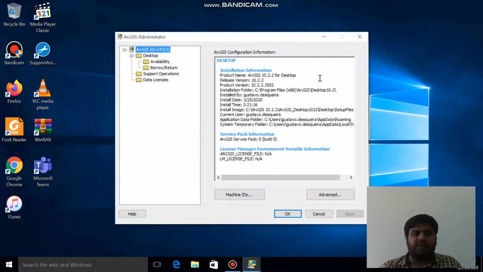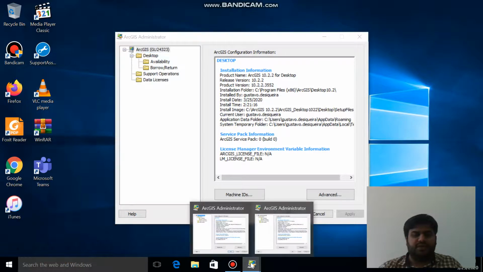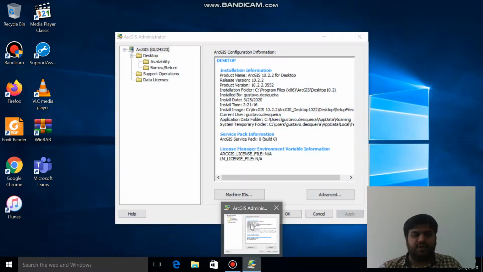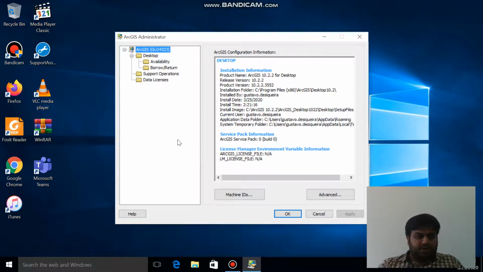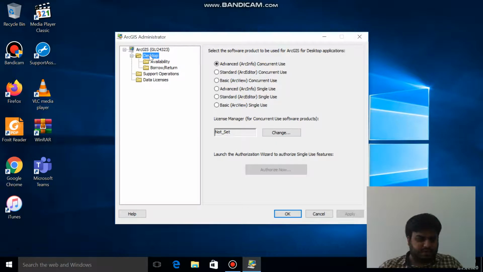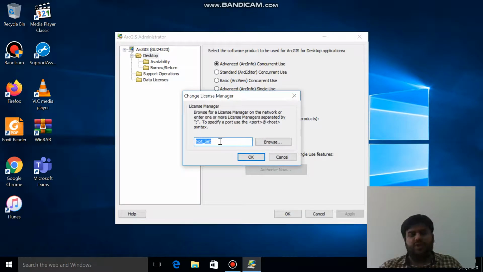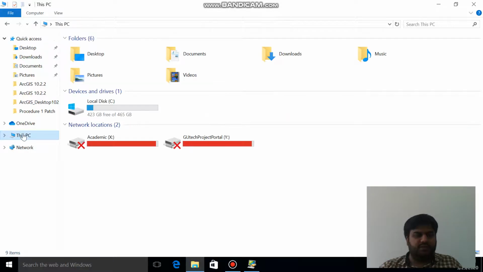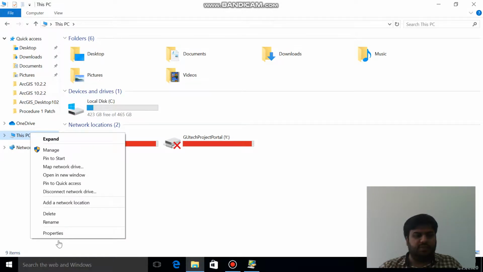Oh, sorry, I clicked it many times, so I just need to open it one time. I'm closing the other ones. So this window will appear. So we click on this Desktop. So make sure that this option Advanced ArcInfo Concurrent Use is selected, and then you click on change. So here you need to paste the name of your computer. So again you go to this folder, This PC, you click on properties.